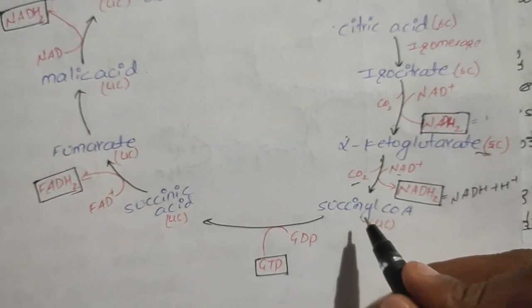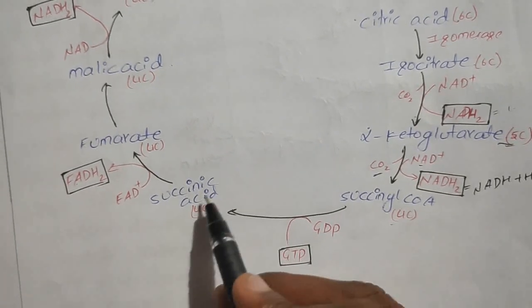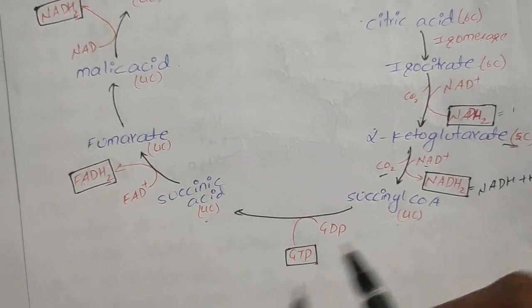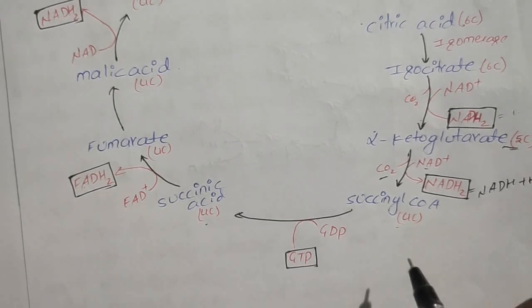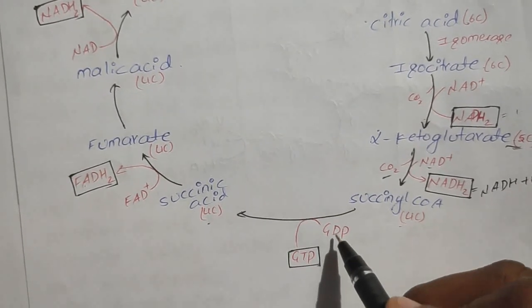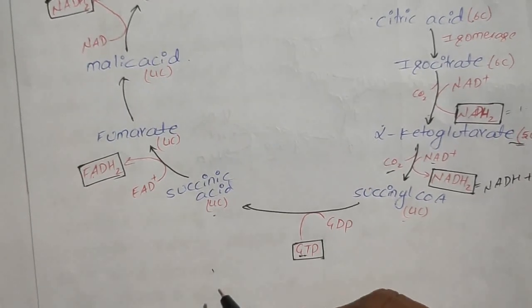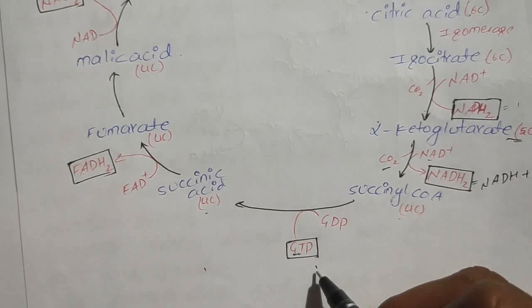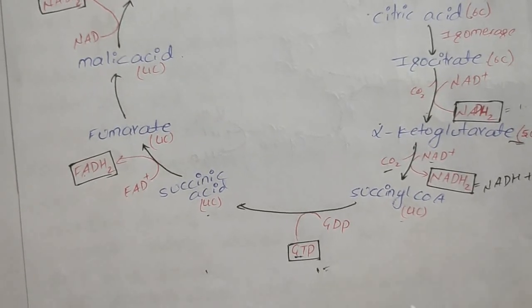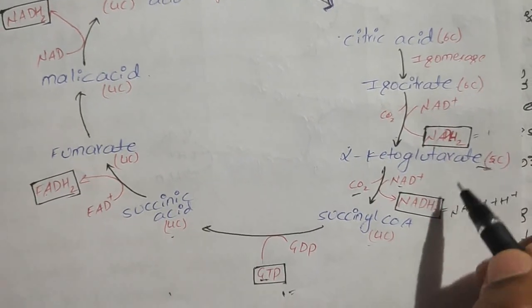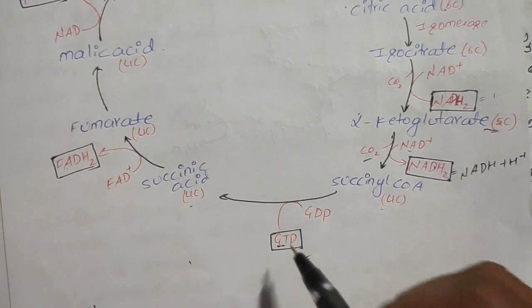And this succinyl coenzyme A changes into succinic acid, which is also a 4 carbon compound, and in this process GDP changes into GTP. 1 GTP is equal to 1 ATP, so it is also a useful product. We should remember this number. Here we got 1 NADH2, here we got 1 NADH2, and in this process 1 NADH2. Till now we have got 3 NADH2 and 1 GTP, which is equal to 1 ATP.